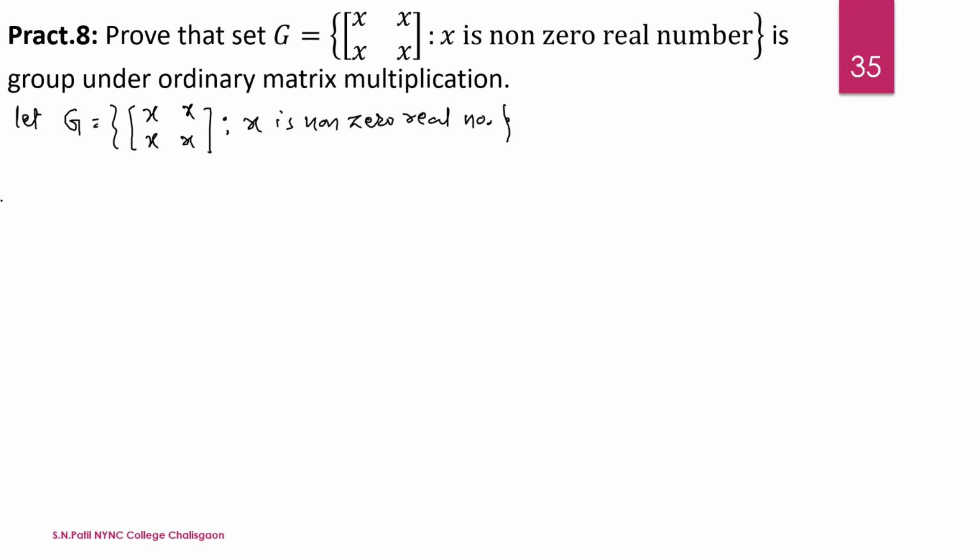Now the first property of the group is the closure property. For that we take two matrices. Let capital A be the matrix with entries a, and capital B the matrix with entries b.